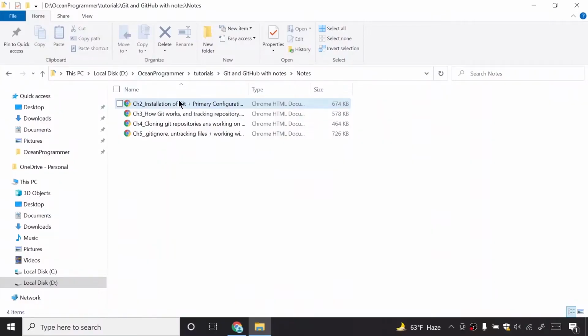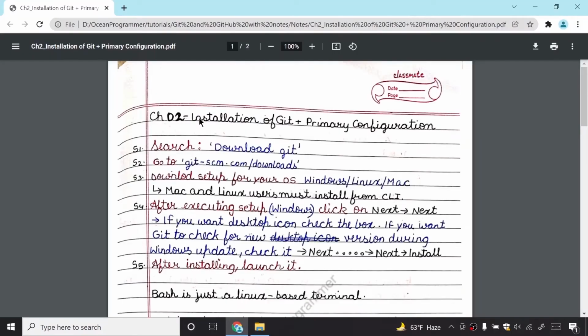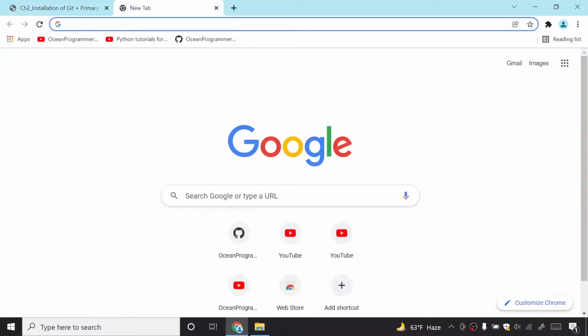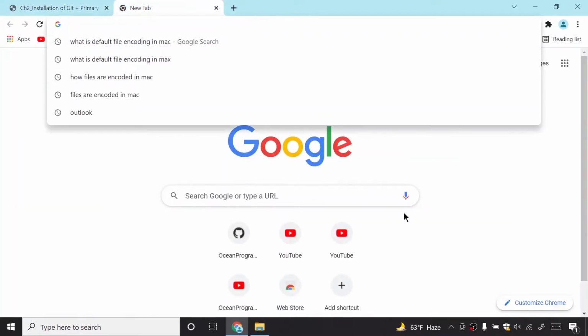So guys, I have now opened the notes of chapter 2 in my Google Chrome. What is chapter 2? Chapter 2 is installation of Git and primary configuration. You will get the notes in the description link, so you must download these notes. So let's see the notes. Step 1: search download Git. We need to search download Git in order to install Git on our machine.